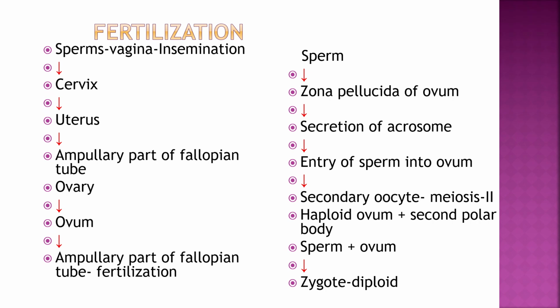The sperms penetrate the zona pellucida of the ovum by secretion of the acrosome, that is digestive enzymes. Then they enter into the ovum. In the secondary oocyte, meiosis 2 takes place, and a haploid ovum plus a second polar body is formed. Then sperm and ovum unite and form the zygote, which is diploid.